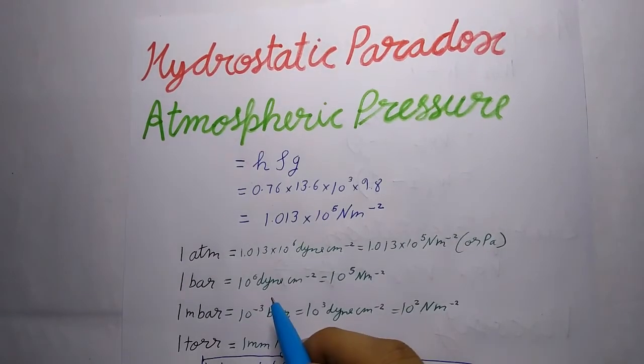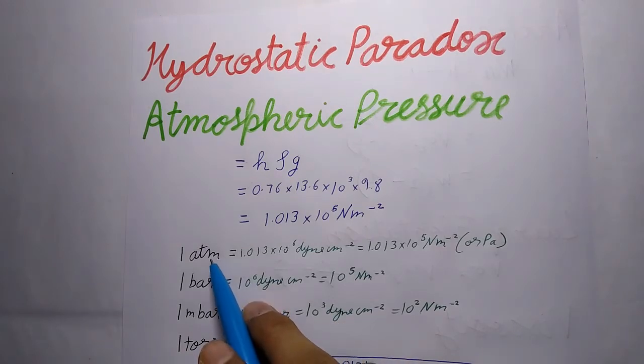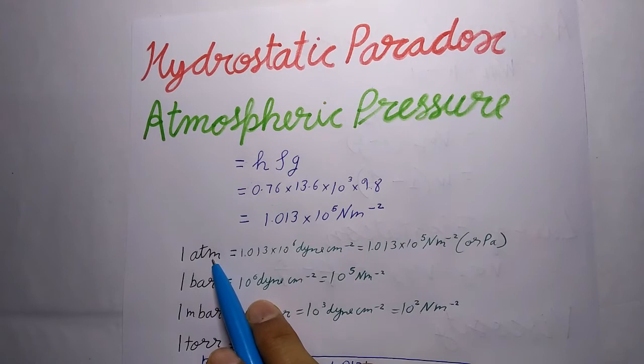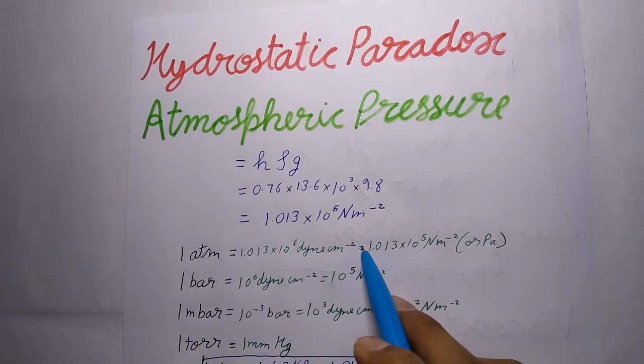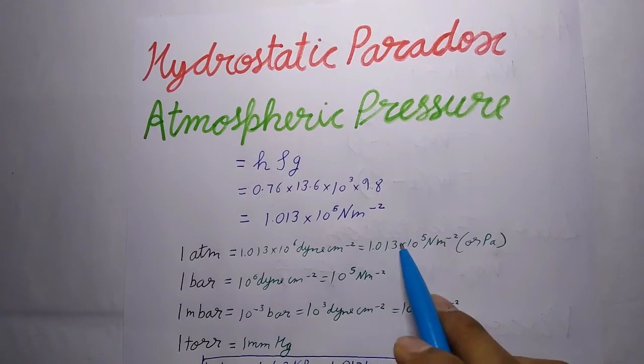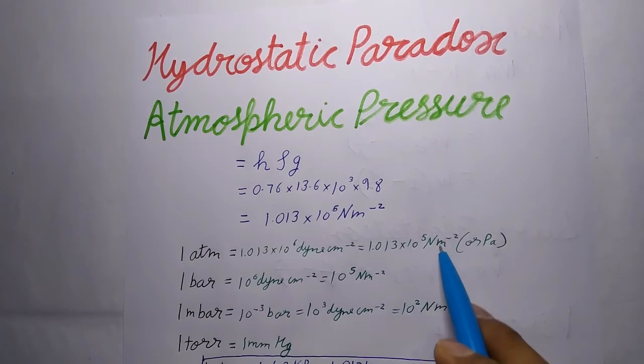Other units used for atmospheric pressure are as follows. First is 1 atm, which equals 1.013 into 10 to the power 6 dyne per centimeter square, which equals 1.013 into 10 to the power 5 Newton per meter square or Pascal.